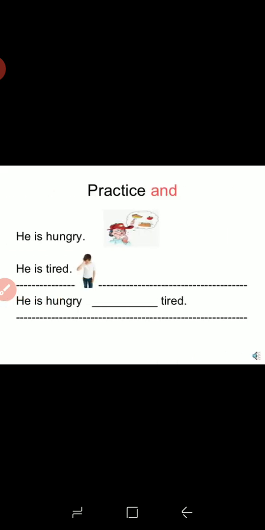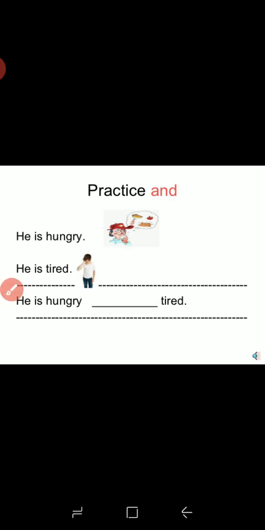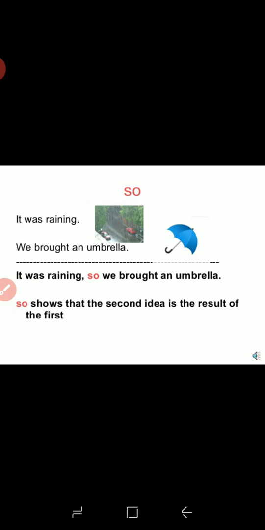Then another one: he is hungry, he is tired. In this, we have to join these two sentences by using and. So what will be our sentence? He is hungry and tired. In this type, you just complete the sentences by using and.